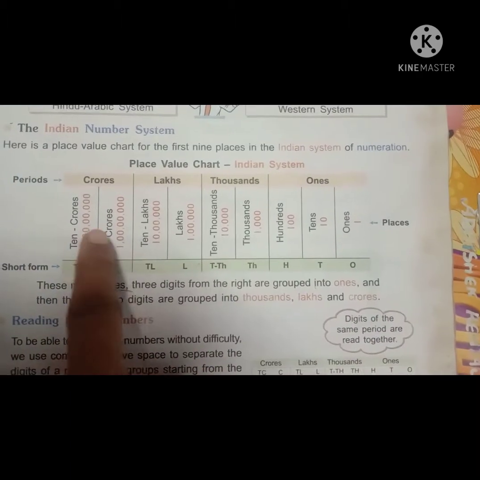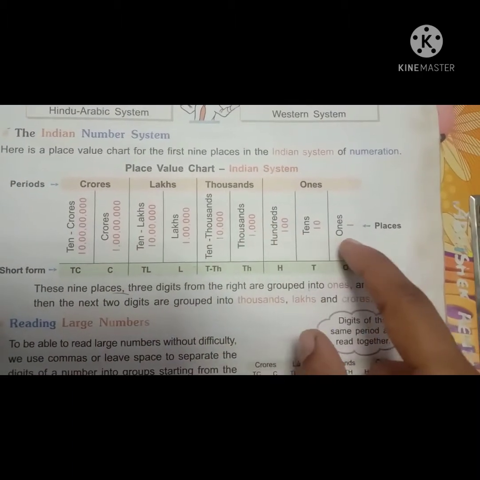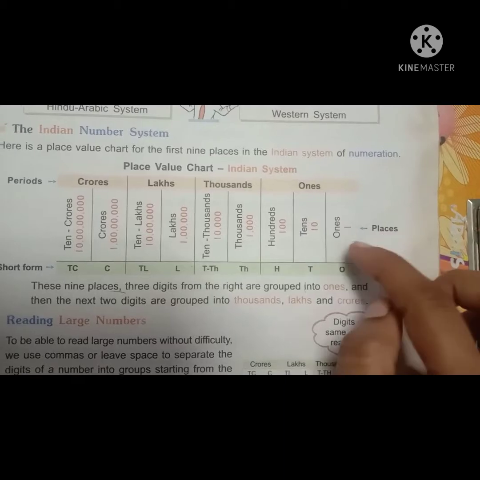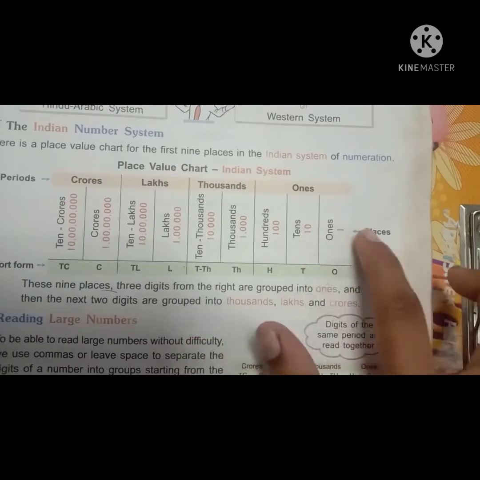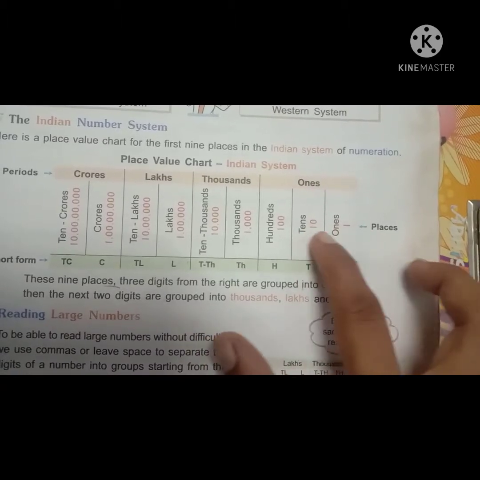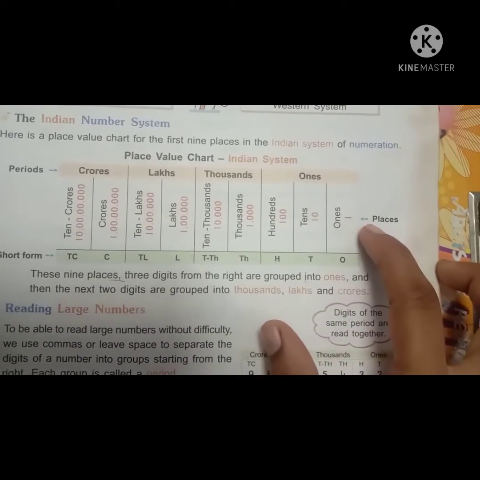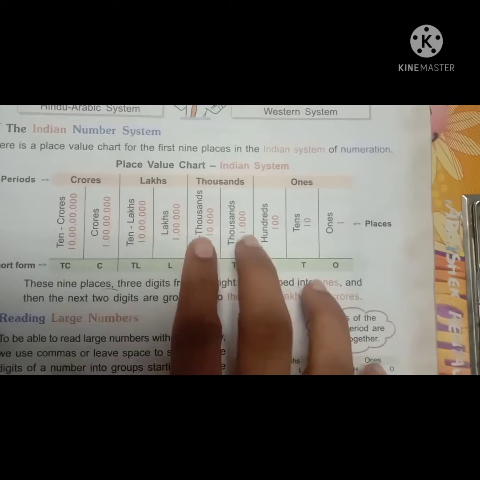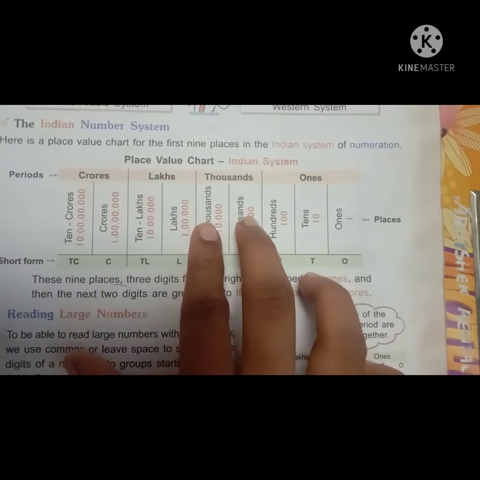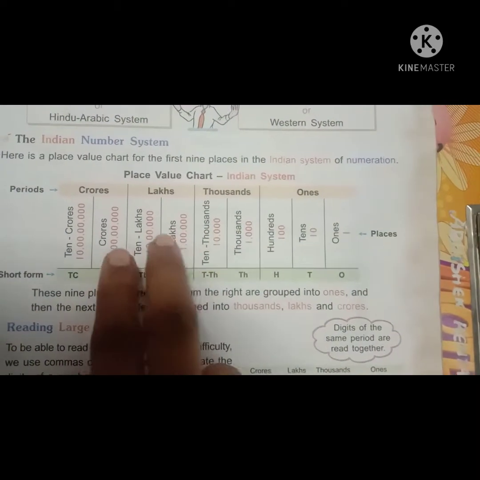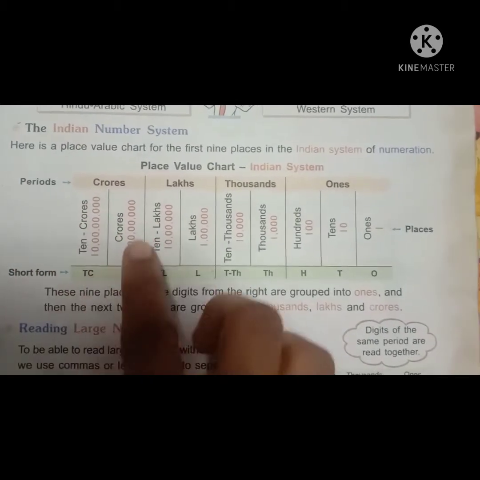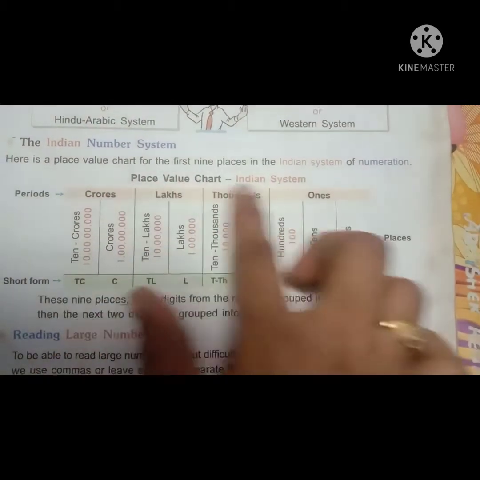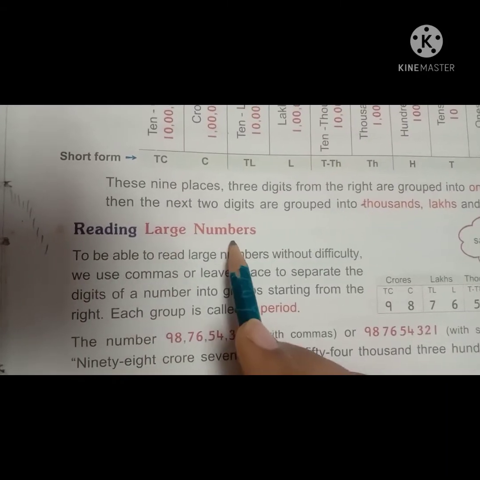These 9 places are grouped with 3 digits on the right grouped into ones, tens, hundreds. Then the next 2 digits are grouped into thousands. Again 2 digits are the lakhs and again 2 digits are the crores. This is the chart. Reading large numbers.